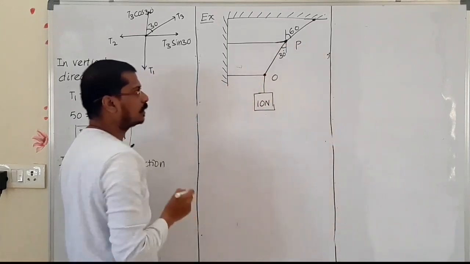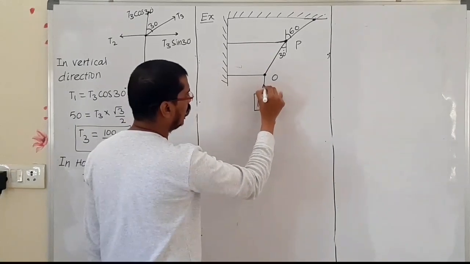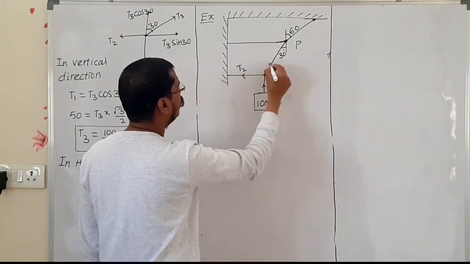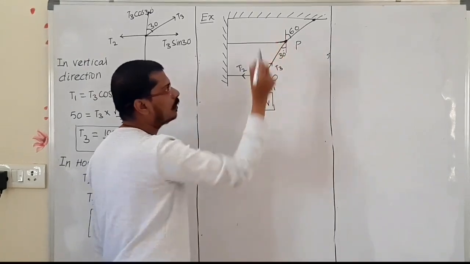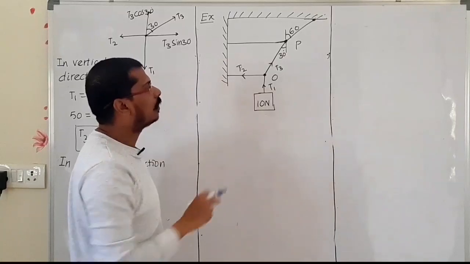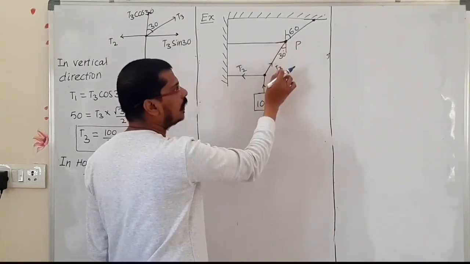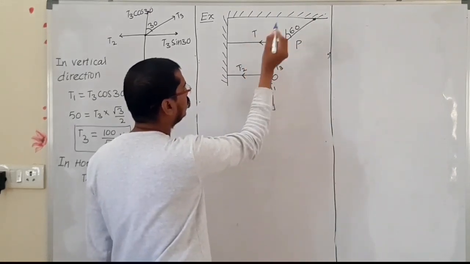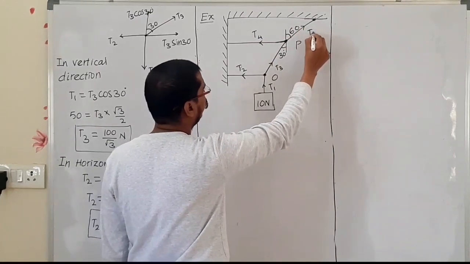In this point of suspension, 3 wires are connecting. Now this one I am taking T1, this is T2 and this one is T3. And if you go to the point P, again P has 3 wires connecting. One is T3 connected to here. Now I am taking this one as T4 and this one is T5.